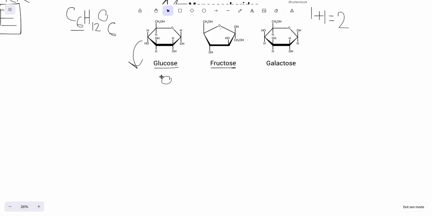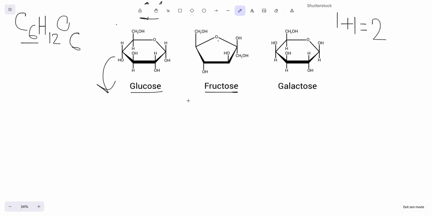All right. Now let's talk about fructose. It's a little bit different because it's only a ring that has 5 sides. What do you notice that's different from glucose besides the fact that it has 5 here?